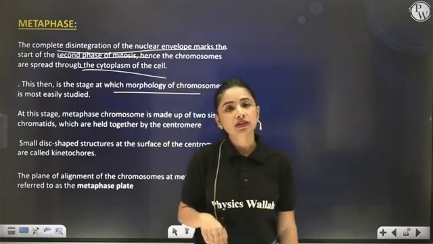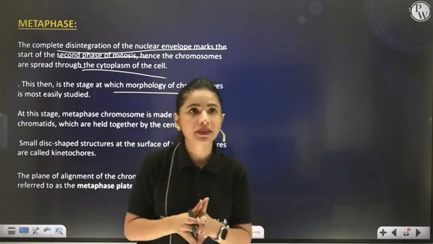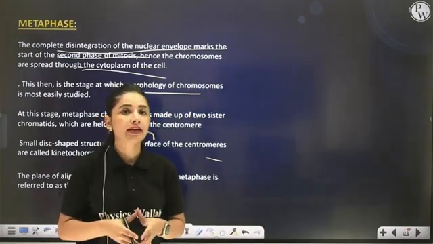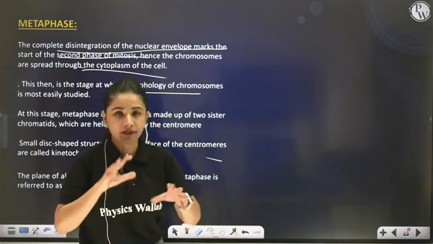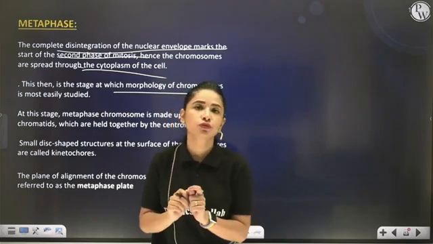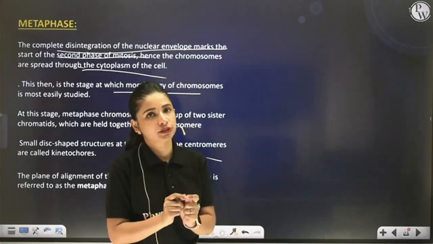Which are now represented by chromosomes, come in the cytoplasm. The genetic material is present in its thickest and shortest form, highly condensed form, right? And are they floating in the cytoplasm? No, they are attached to the chromosome with the help of spindle fibers.